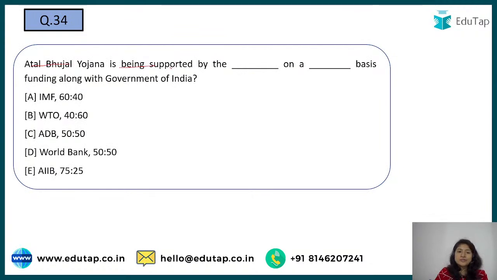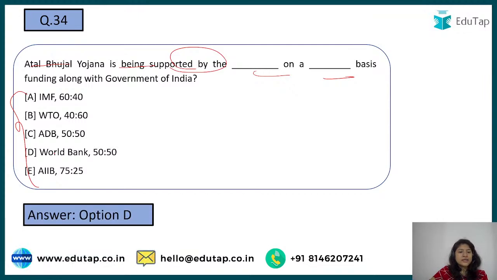Atal Bhujal Yojana is being supported by dash on a dash basis. So one of the international organizations is helping us with this particular scheme, and we have to tell how much amount it is giving. So Nilesh, yes, it is a central sector scheme with World Bank assistance. Yes, it's your option number D. Most of you are saying yes, that is correct.